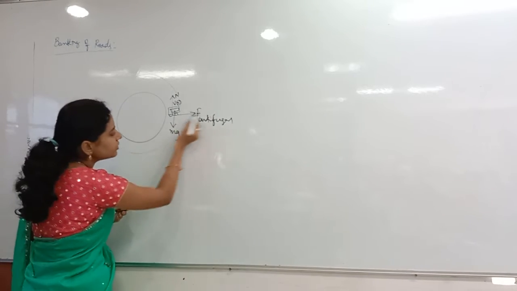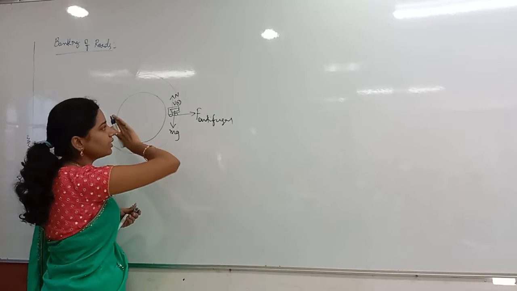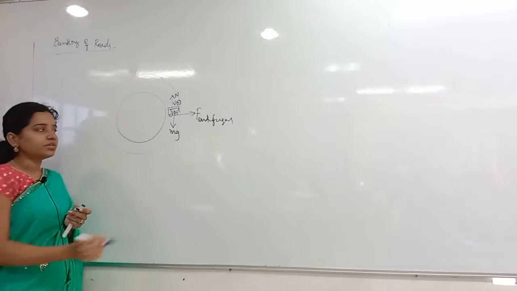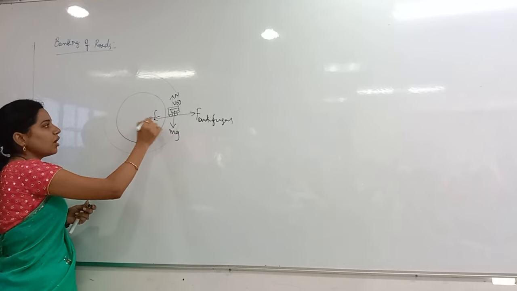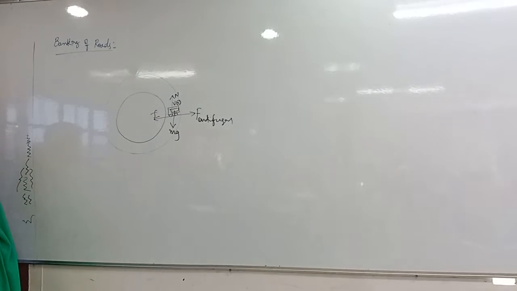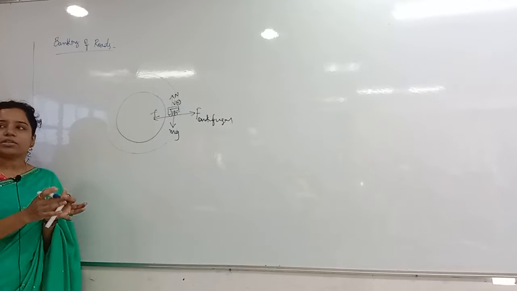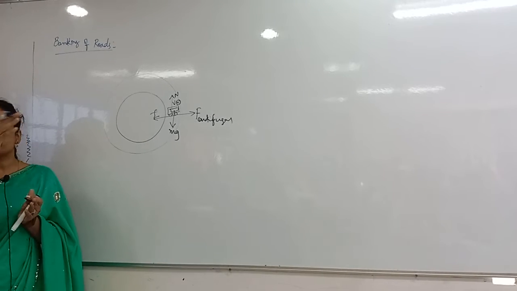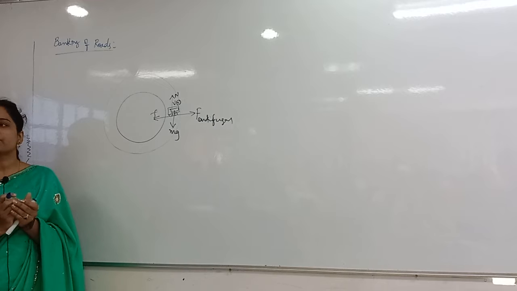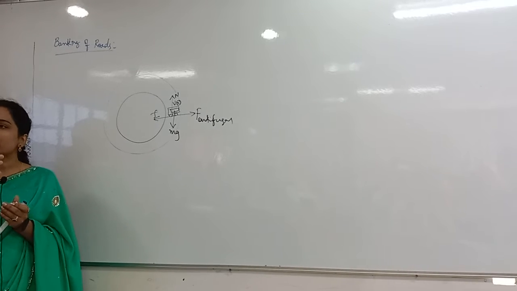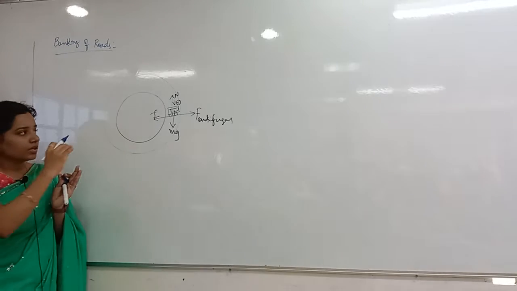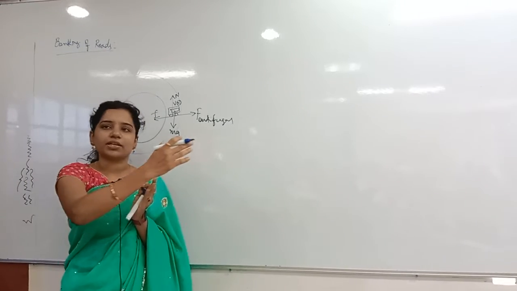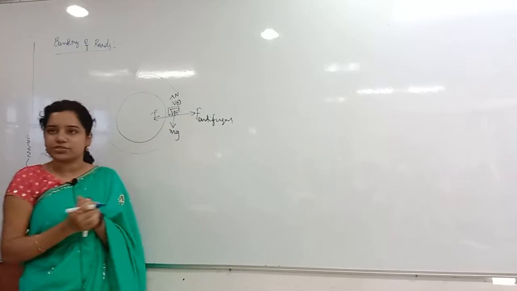It is the tendency to move in which direction? It has the tendency to fly off in the outward direction. So friction will act in which direction? Opposite direction. That is the friction direction. Now the vehicle has to stay on the circular track only. It should not fall off, so which should be greater? Friction should be greater than the centrifugal force. If the centrifugal force is more, then at that time what happens? It will fly off in the outward direction.